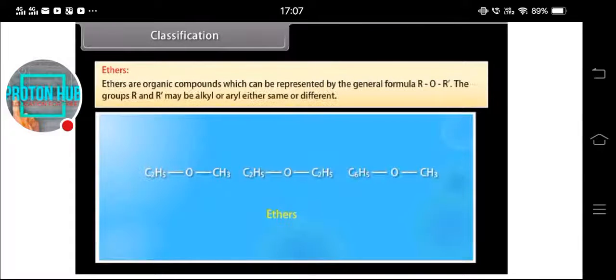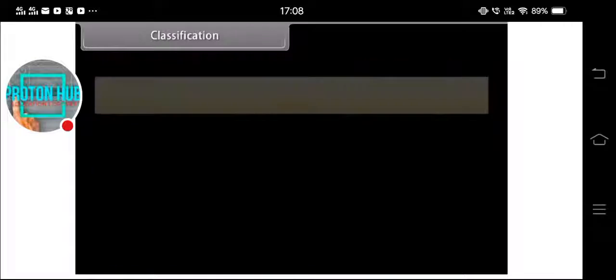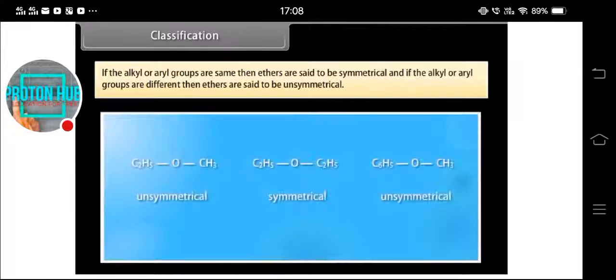Ethers. Ethers are organic compounds which can be represented by the general formula R-O-R'. The groups R and R' may be alkyl or aryl, either same or different. If the alkyl or aryl groups are the same, then ethers are said to be symmetrical, and if the alkyl or aryl groups are different, then ethers are said to be unsymmetrical.